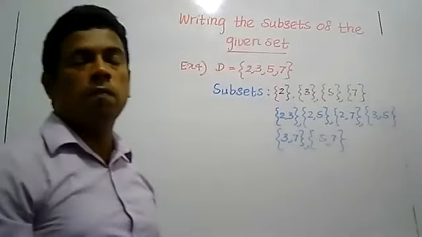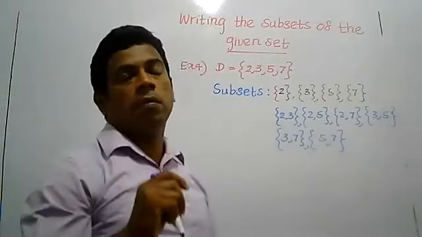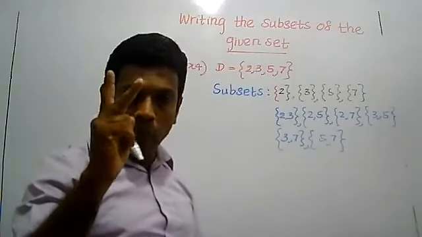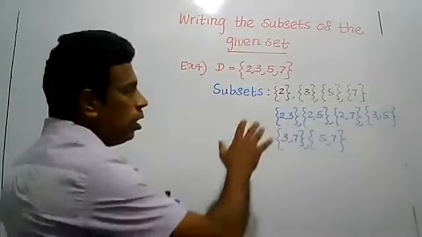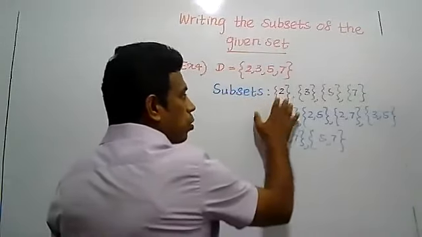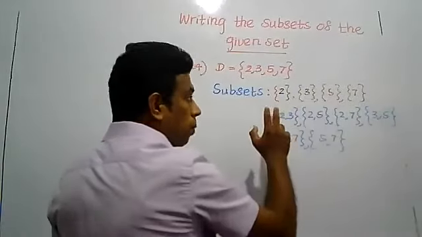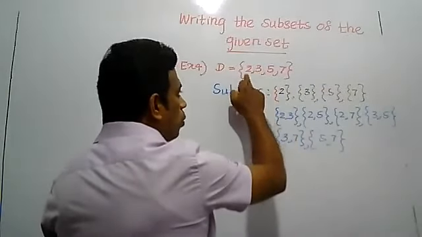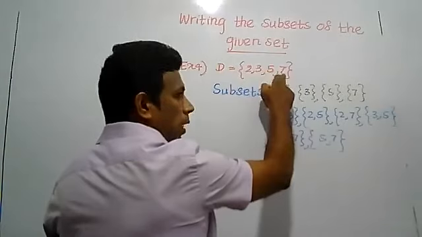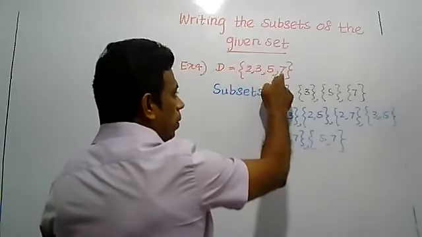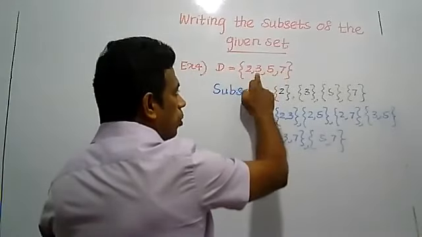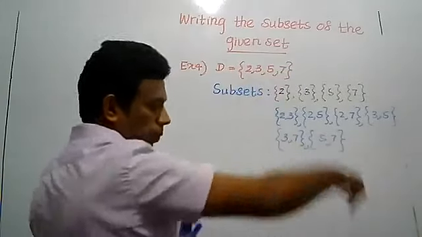Here the subsets with 2 elements. Taking 2 elements at once, there is an order, right? When you write 1 element each: 2, 3, 5, 7. With 2 elements: 2, 3; 2, 5; 2, 7. Look at the order: 2, 3; 2, 5; 2, 7; then 3, 5; 3, 7; 5, 7.